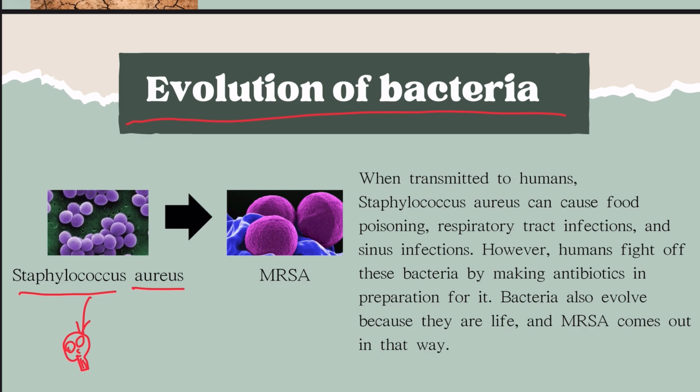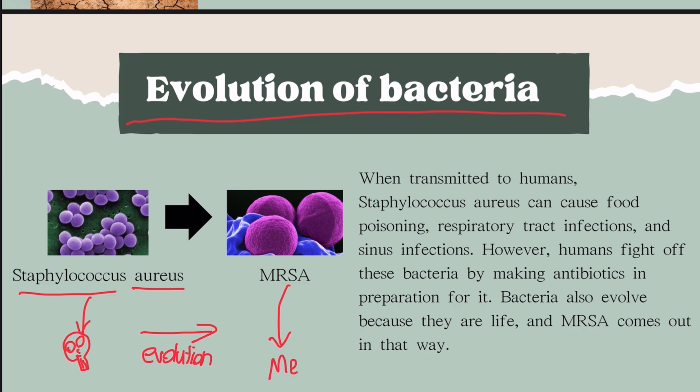However, S. aureus has developed resistance, evolving into methicillin resistant Staphylococcus aureus, aka MRSA. This resistance occurs through genetic mutation or horizontal gene transfer mechanisms that allow the bacteria to adapt and survive.